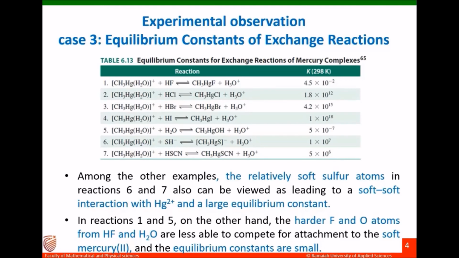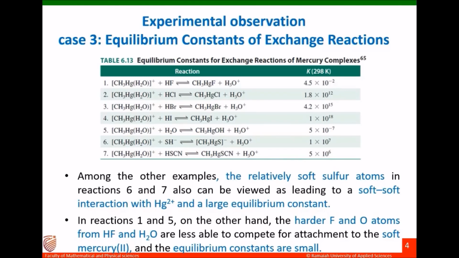You can see a large equilibrium constant in the case of 6 and 7. But in the case of 1 and 5, the harder fluorine and oxygen atoms in hydrogen fluoride and water are less able to compete for attachment to the soft mercury ion. That's why the equilibrium constants are small.